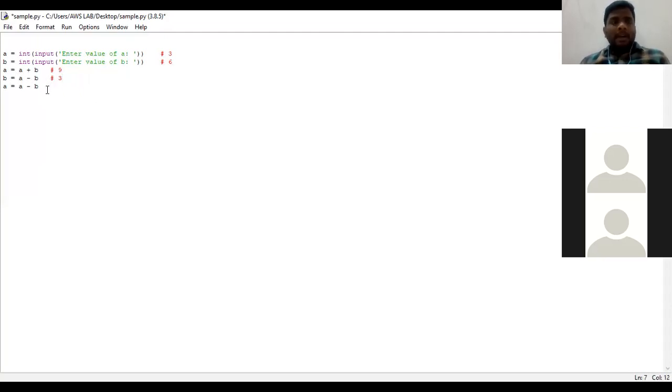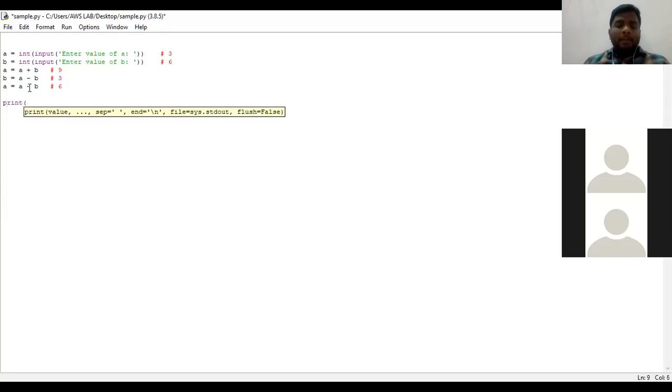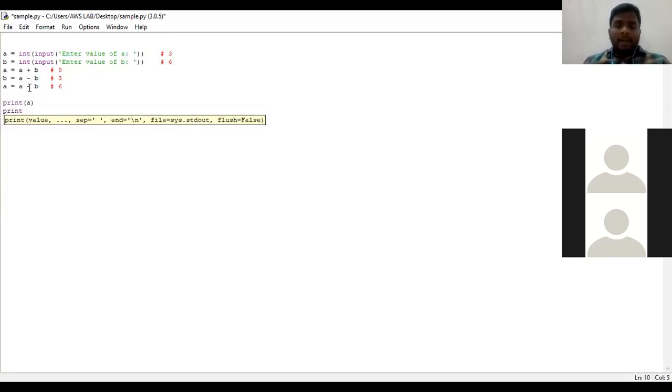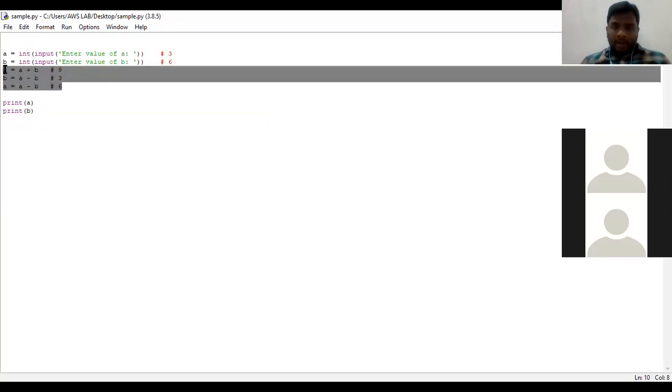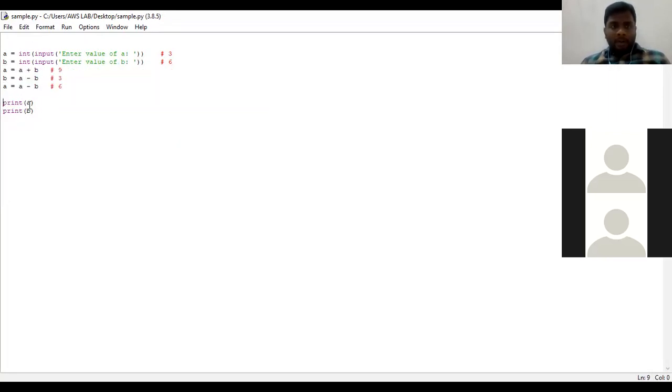In the next statement, A is equal to A minus B. The value of A is 9 and the value of B is 3. So 9 minus 3, we are going to get the value as 6. Now I shall ask the interpreter to print the value of A, and in the same way the value of B. Initially we started with A as 3 and B as 6, but we have performed some logic and changed the value of A into 6 and B into 3. We shall look into the output.